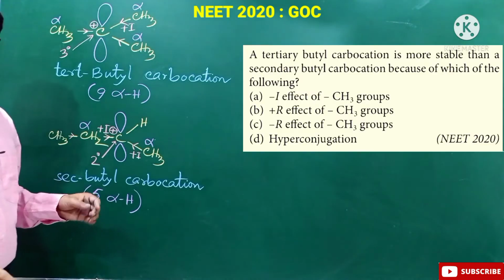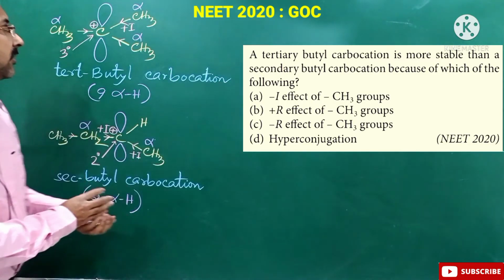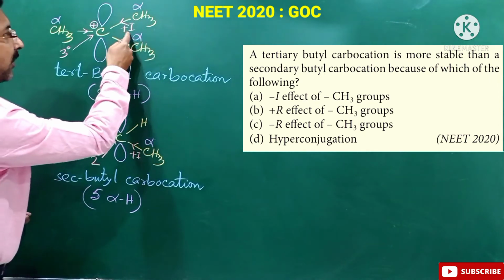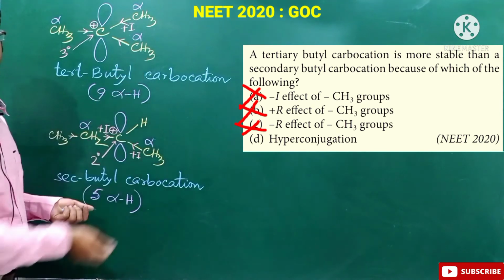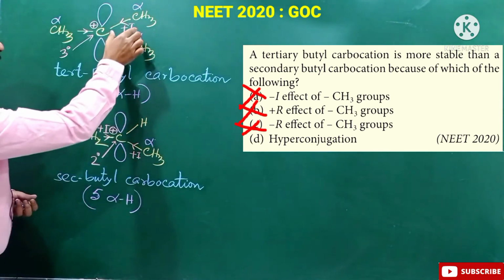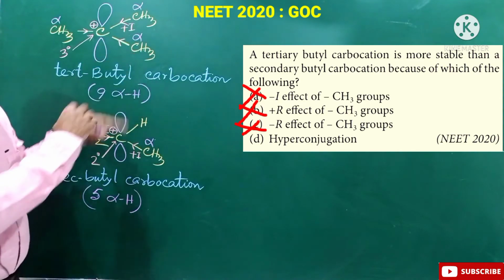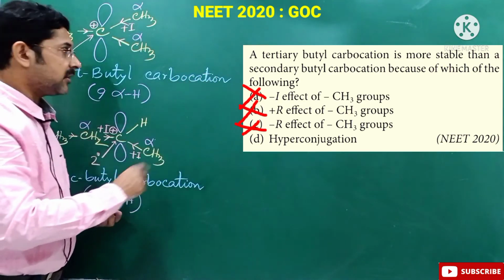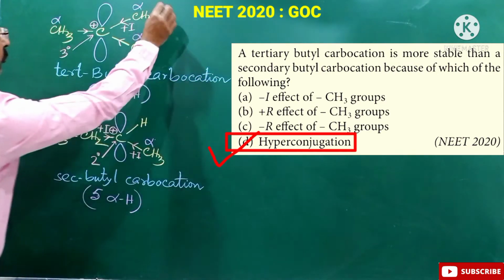So the reasons given in options A, B and C are not correct, because the methyl group has plus I effect. It can't have minus I or minus R or plus R effect. But the plus I effect of methyl groups is not given in the options. So the correct answer is of course option D, that is hyperconjugation.